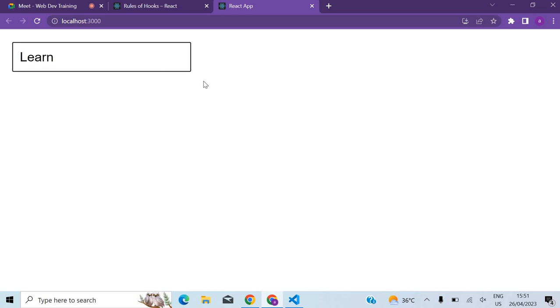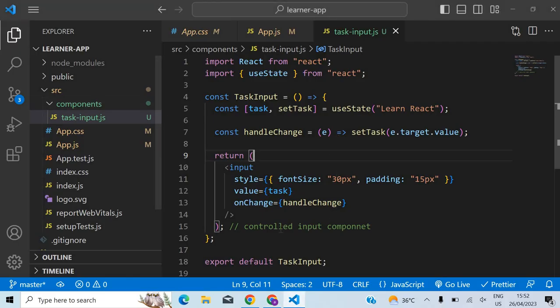Okay, so now what I want to do is I'm going to have a button here. A button called add to do, and if I click on that, that will be printed in the console. Okay, so I can do one thing. Either I can create a separate button component for that, or I can write it here itself. Okay, but I think it's an overkill if I create a separate component for that button. So let me define it here itself.